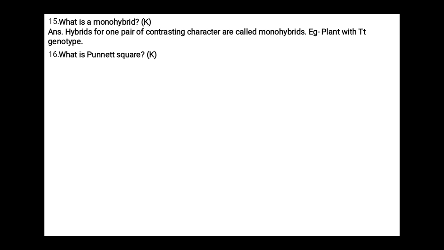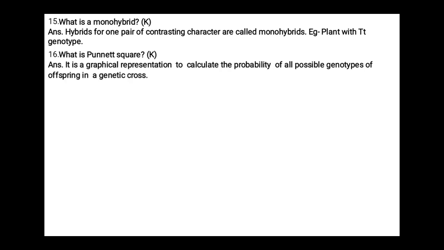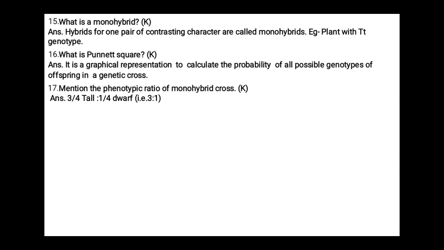What is a Punnett square? It is a graphical representation to calculate the probability of all possible genotypes of offspring in a genetic cross. Mention the phenotypic ratio of monohybrid cross. 3/4 tall to 1/4 dwarf.